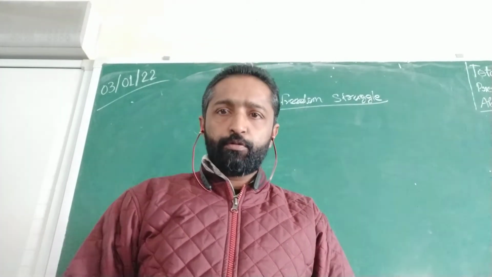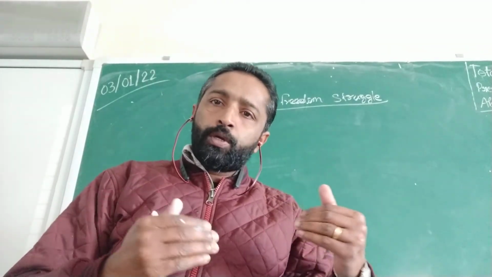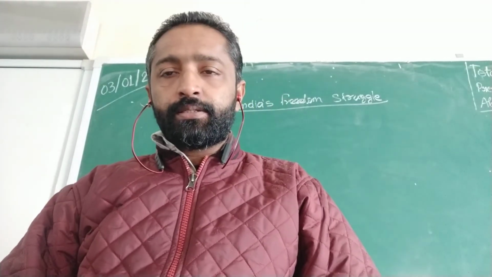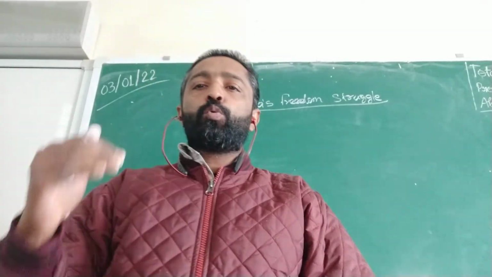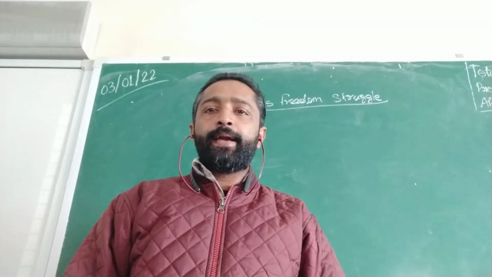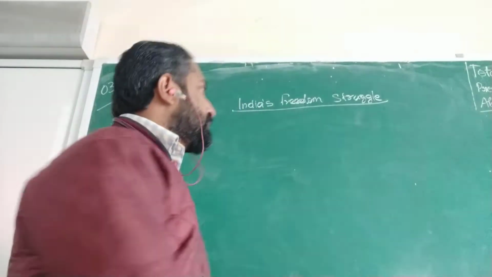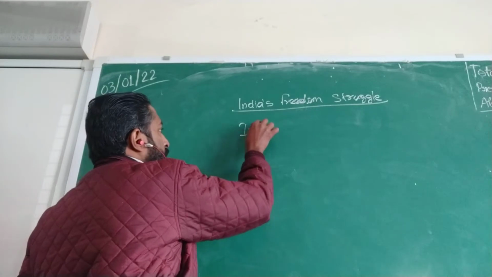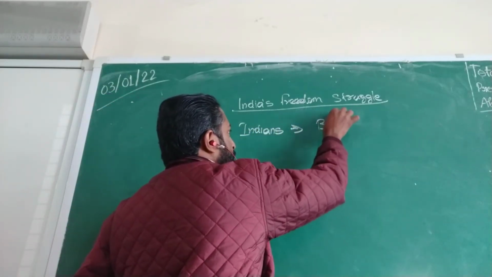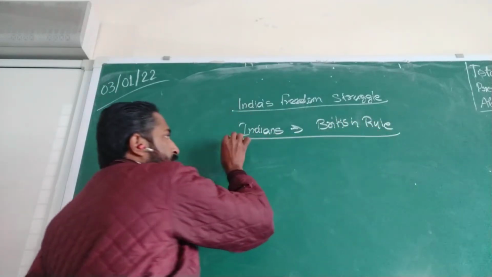The first topic we are going to learn is what were the reasons why Indians were discontent. Discontent means not happy with the British rule. Why Indians were against the British rule, which means why they were against the British rule. They were not happy with the British rule. And what are the reasons?